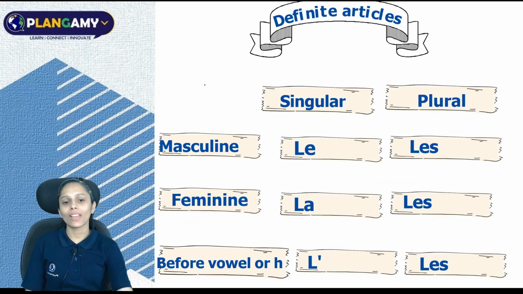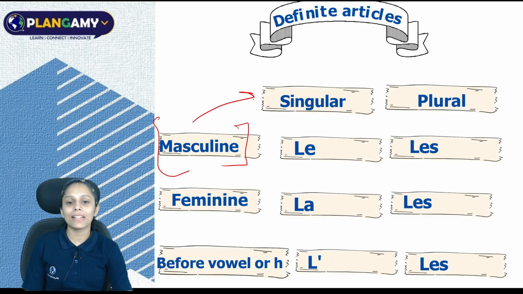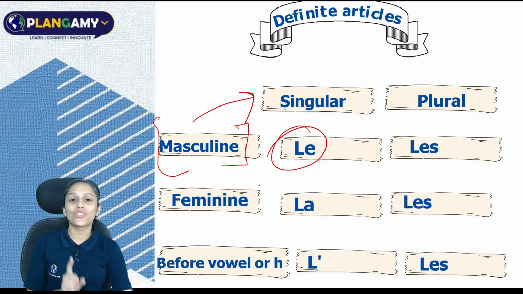Here, this table actually explains how to use the definite article. If your object is masculine singular, you have to use le. But if your object is masculine plural, you have to use les. If your object is feminine and singular, you will use la.